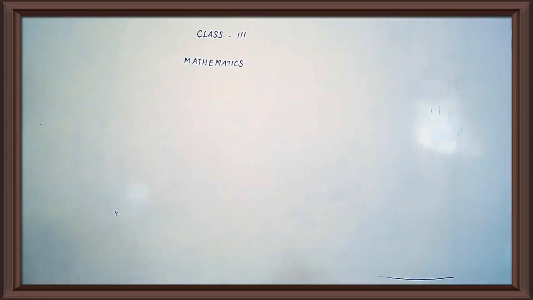Okay. See the first one. Below are given the expanded forms of a few numbers. Write the digits under the appropriate places and also write the numbers so formed.